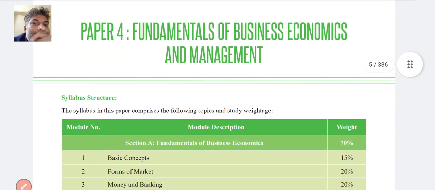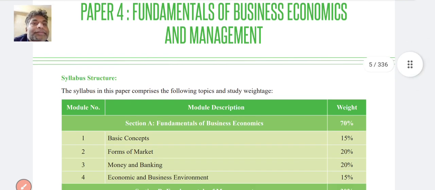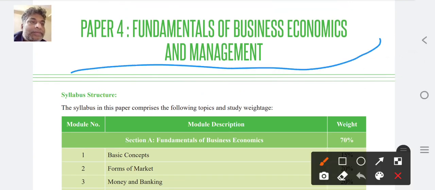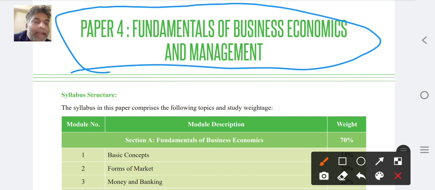So let's discuss the syllabus structure in the foundation, especially in fundamentals of business and management. This is paper 4 relating to the foundation examinations.